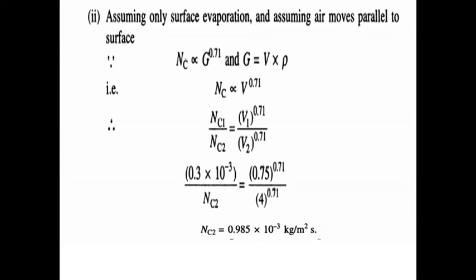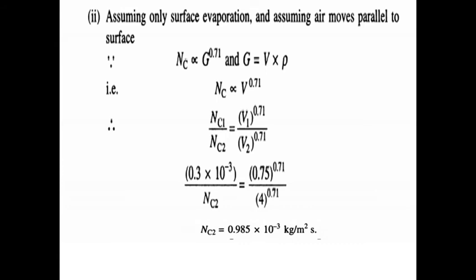Are you clear or not? Okay. For this case, air movement is parallel to the surface, so Nc is directly proportional to G power 0.71, where Nc is the drying rate at constant drying condition and G is the mass velocity. Mass velocity formula is velocity into density. Are you clear or not?